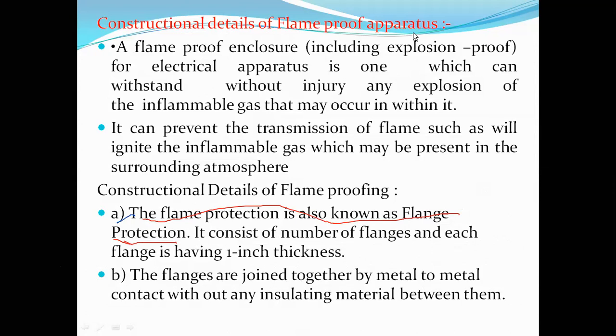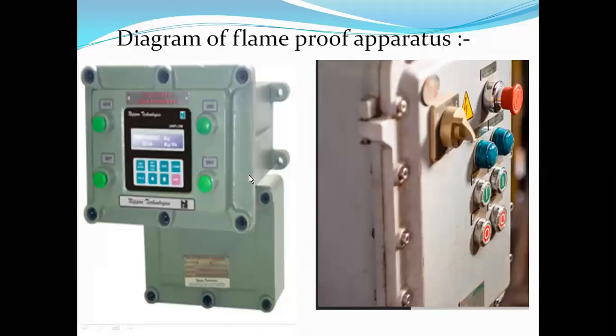Let's go back. This is what I was talking about. It consists of a number of flanges. This portion is called flange. Look here, this is of this much thickness.